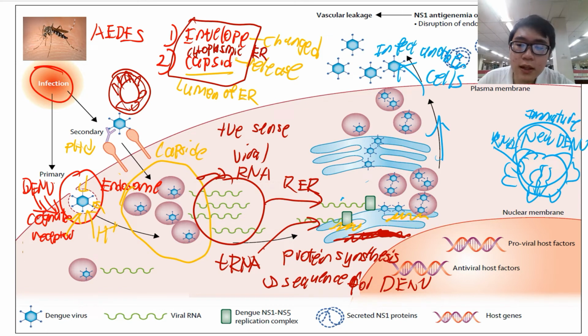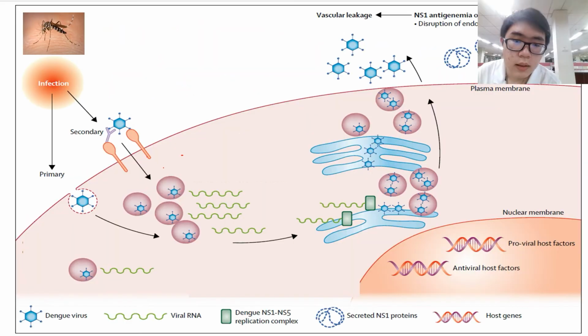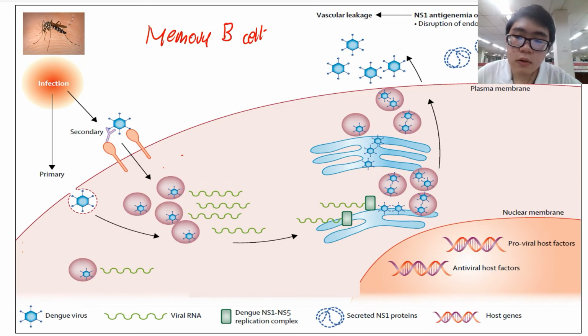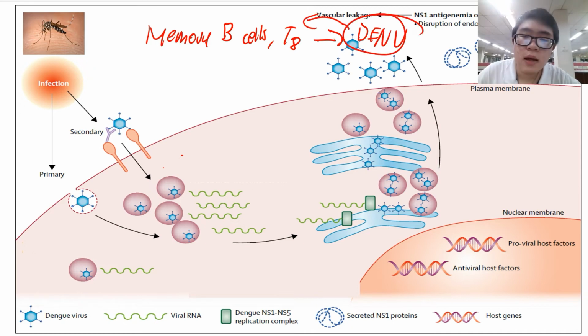Okay, so again, the primary mechanism is for the person who first gets dengue disease. Next, I will present the secondary mechanism for dengue disease. Before entering the mechanism, I have to talk about the immune response first. After the person recovers from the first dengue infection, memory B cells, Th cells, and cytotoxic T cells remain inside our body. This means our body already has the information about the dengue virus. So when another dengue virus infects our body, the memory B cell will be activated and produce antibody. The Th cell will be activated and engulf the infected cell, right?